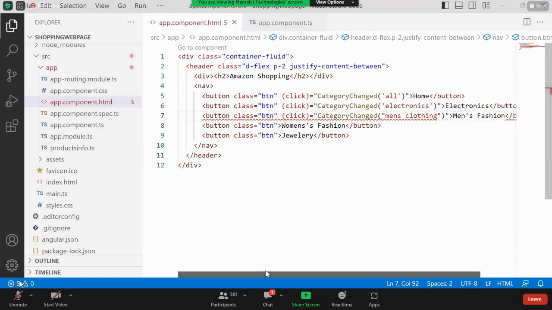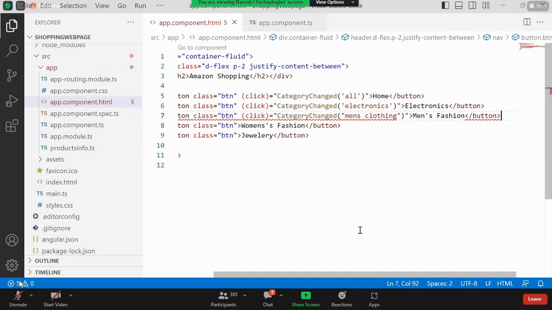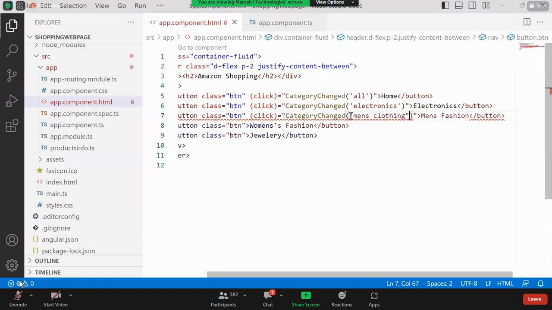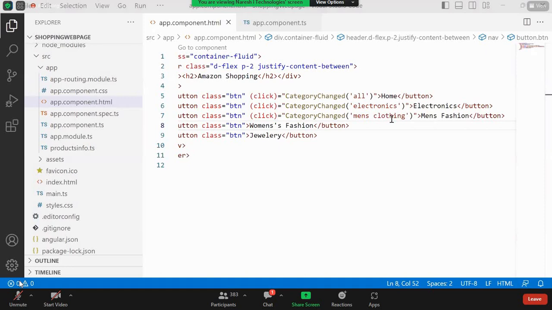Why, what happened to this? Okay, so this is how it is going to be, but it should not be the case.